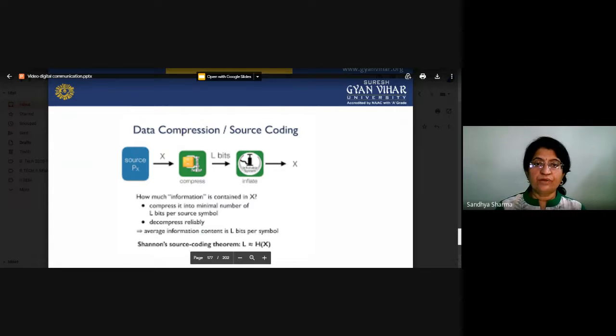If much information is contained in x and you want to compress that information, then you decide the number of bits per second you want to convert it to. So suppose there are L bits per second; you will compress your data according to this, and at the receiver we will decompress it reliably.